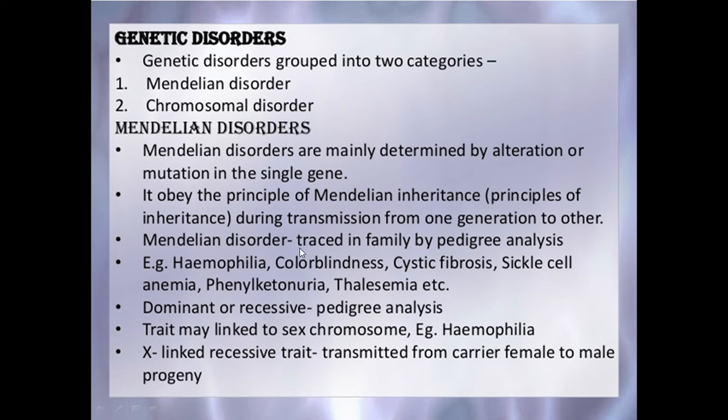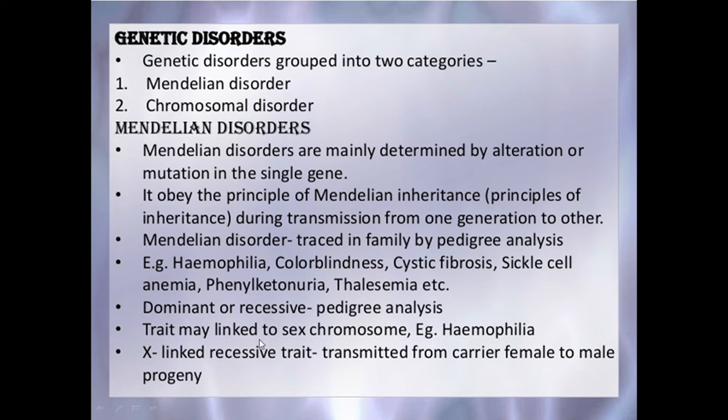The Mendelian disorders are traced in a family by pedigree analysis. For example, hemophilia, color blindness, cystic fibrosis, sickle cell anemia, phenylketonuria, thalassemia, etc. Pedigree analysis helps us to find whether dominant or recessive genes responsible for a particular disease are present in the family.